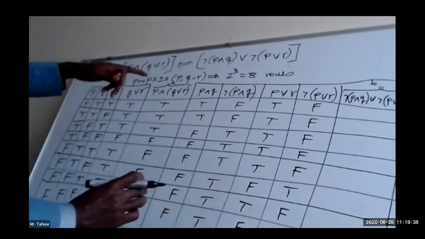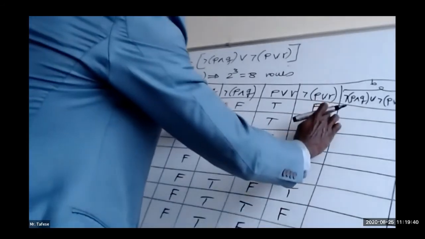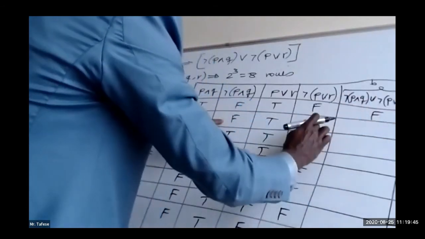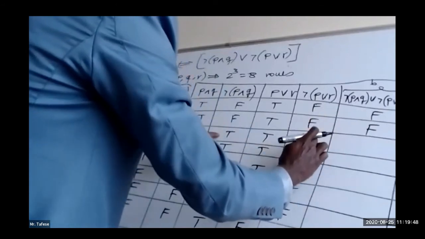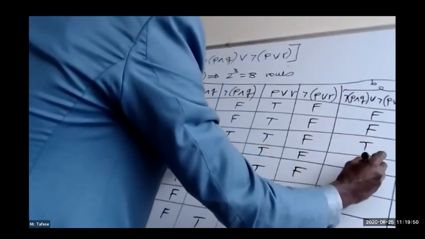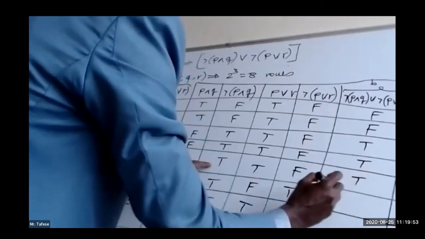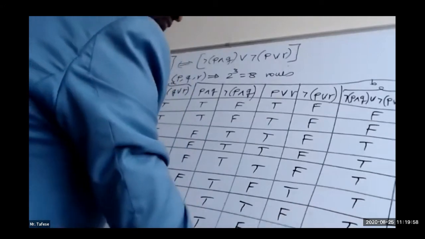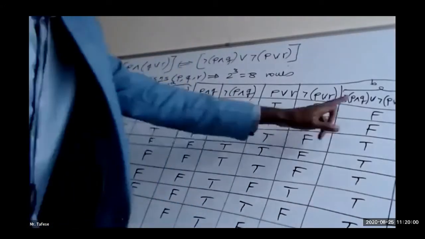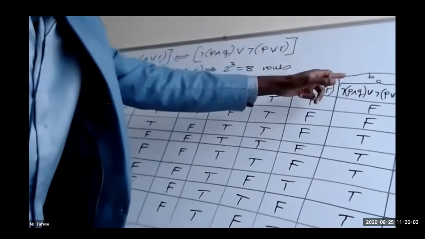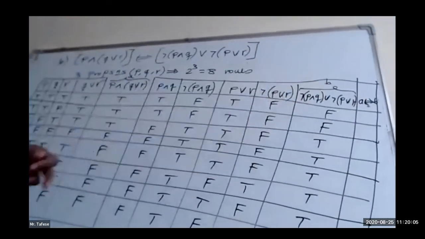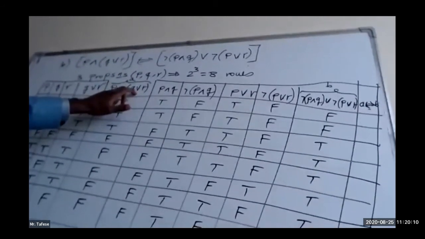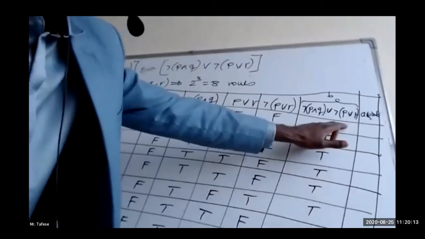Now, this column and this column will be connected by this junction. So false or false is false, still false, true, true, true, true, true, true. Okay, so this is the column of B. This column is already denoted by A, and this column is denoted by B.